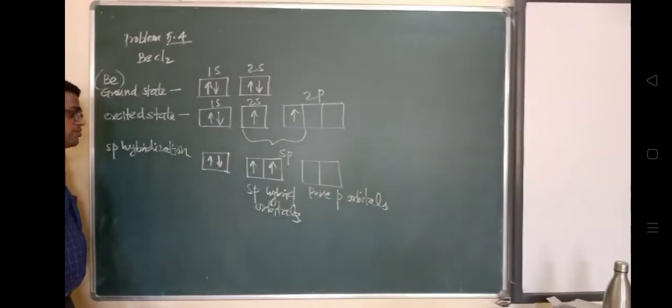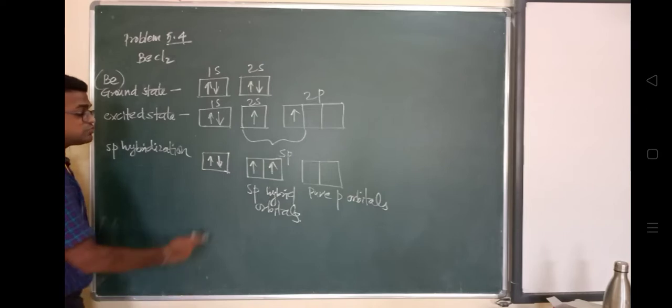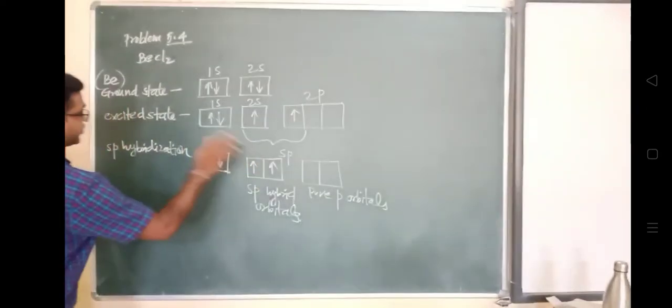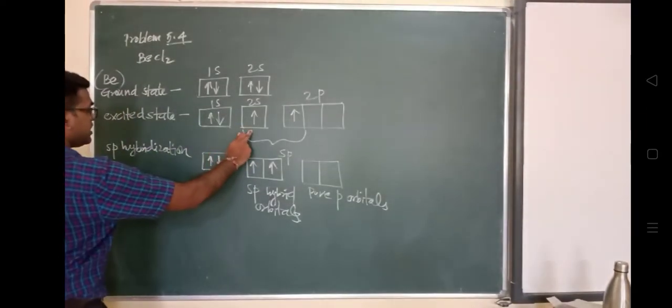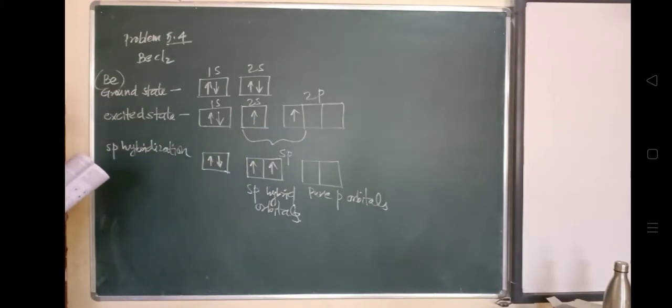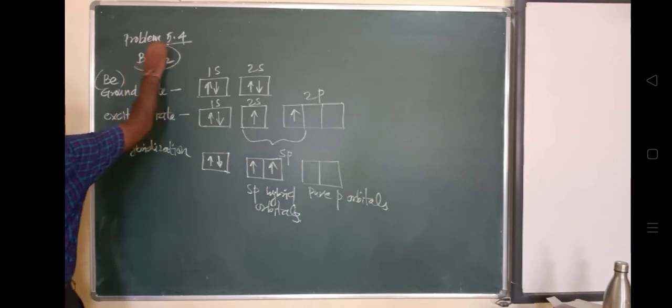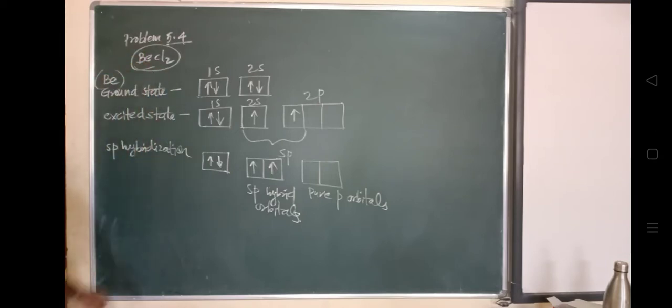Now the formation of the BeCl2 molecule. This molecule has one beryllium atom attached to two chlorine atoms, and chlorine has 2p orbitals.